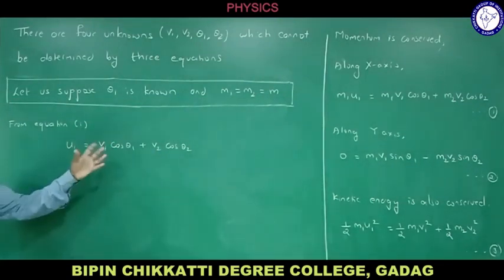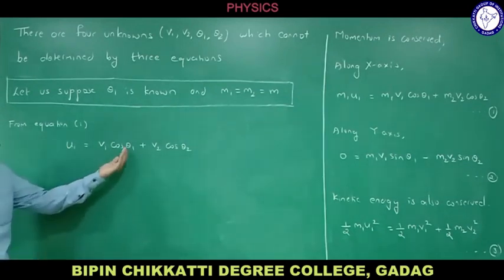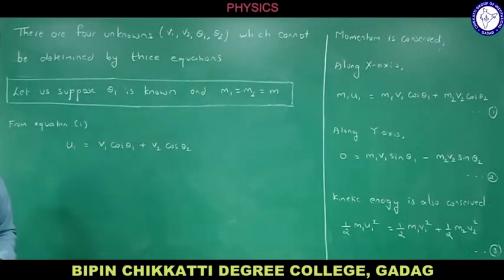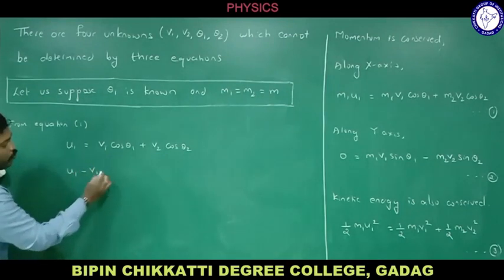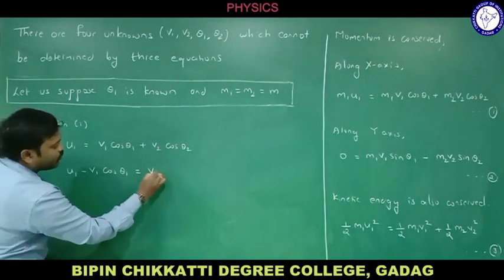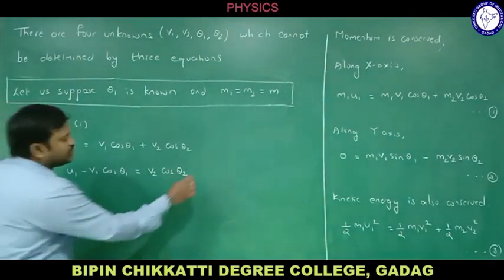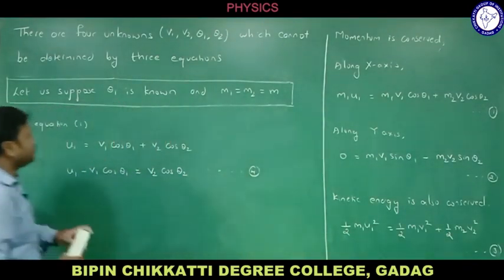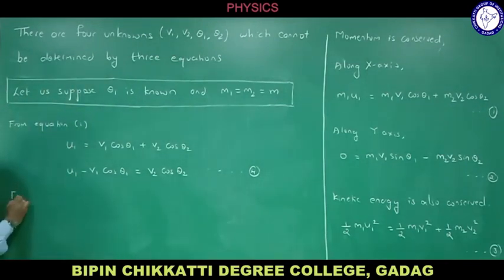But I will be rearranging these terms in such a way that the physical quantities of the first particle are on one side and the second particle on the other side. Let me bring this to this side. So u1 minus v1 cos of theta 1 is equal to v2 cos of theta 2. I just rearranged. So this is equation number 4. Equation 4 is equation 1 itself, but applying this condition. Similarly, let me go with equation 2.